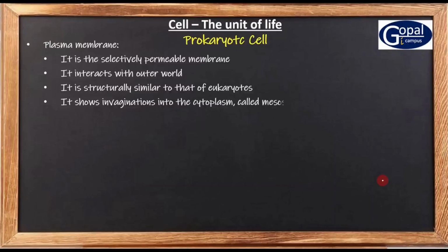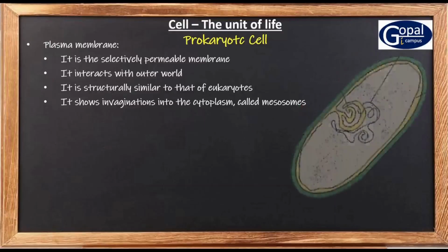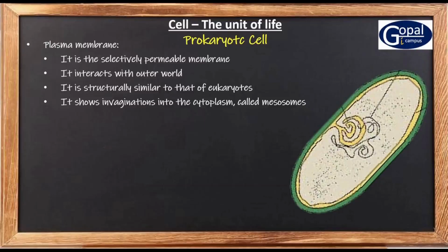Now this plasma membrane shows some invaginations. And these invaginations are called mesosomes. See here, this is the plasma membrane and this plasma membrane is showing invaginations like this. These are the invaginations of the plasma membrane.